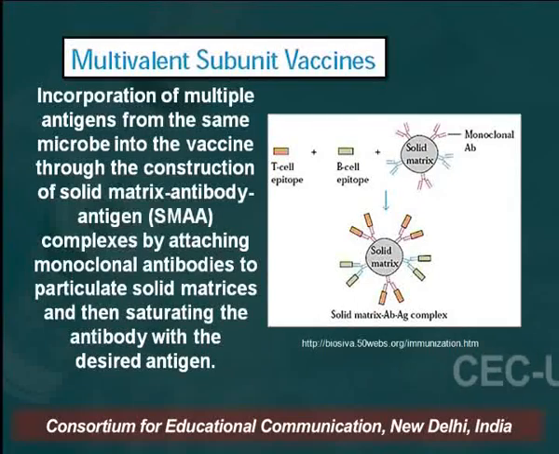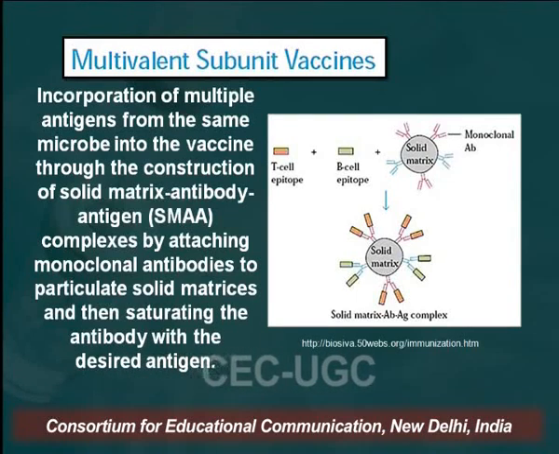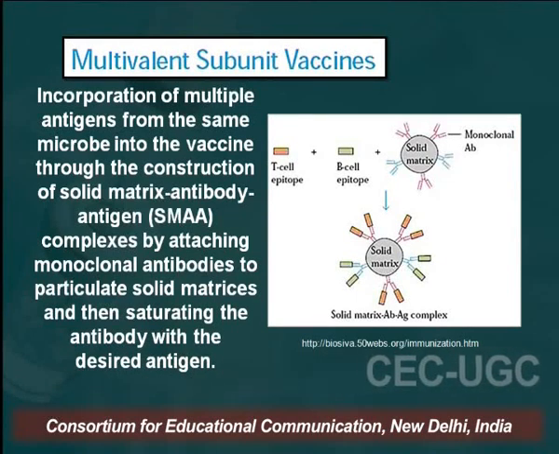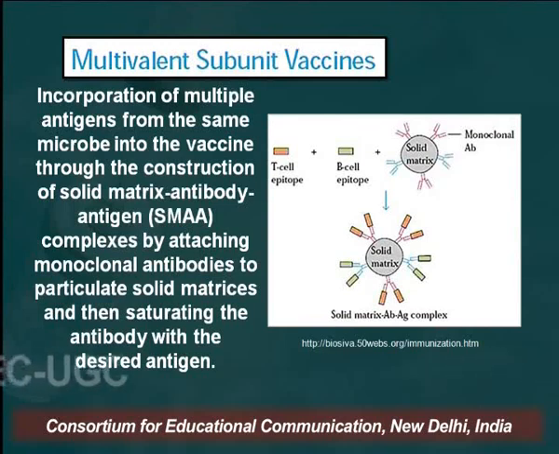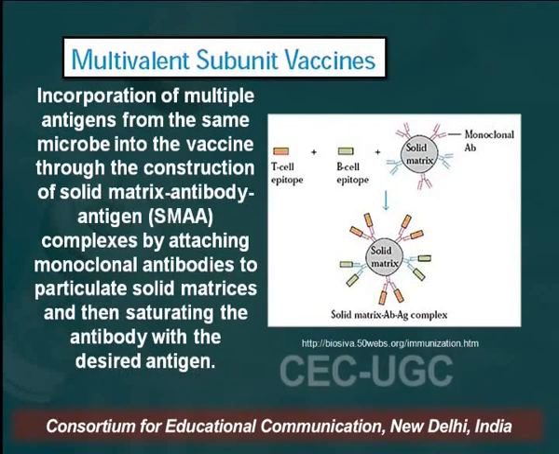The multivalent subunit vaccine: multiple antigens from the same microbe can be incorporated into the vaccine through construction of SMAA, that is a solid matrix antibody antigen complex, by attaching monoclonal antibodies to particulate solid matrices and then saturating the antibody with the desired antigen.